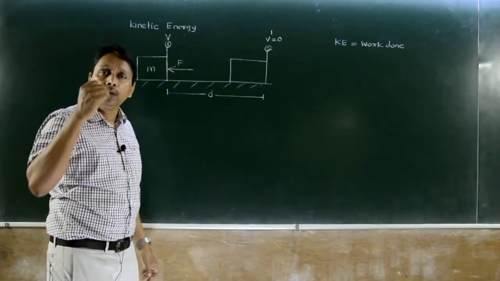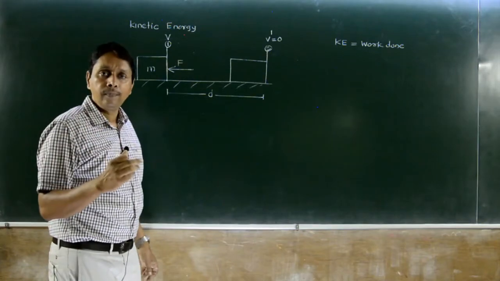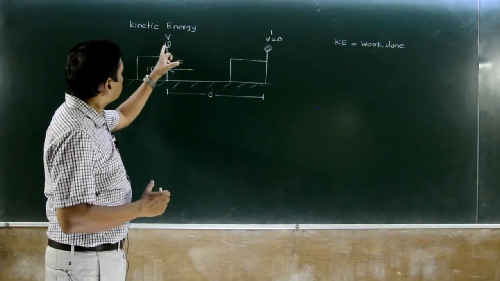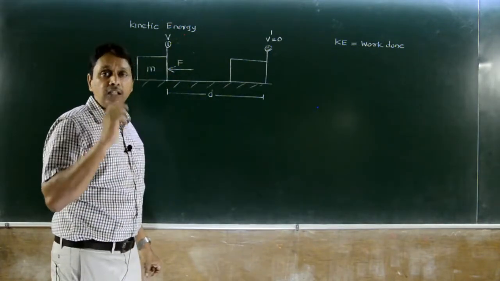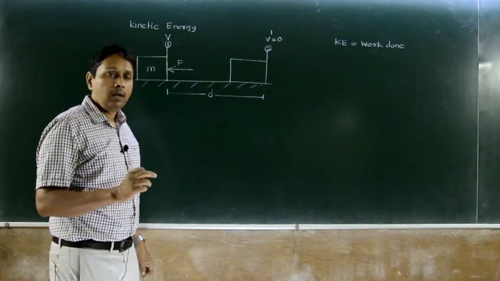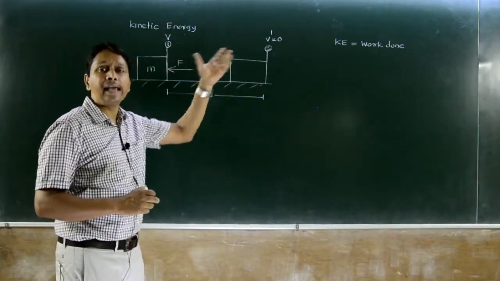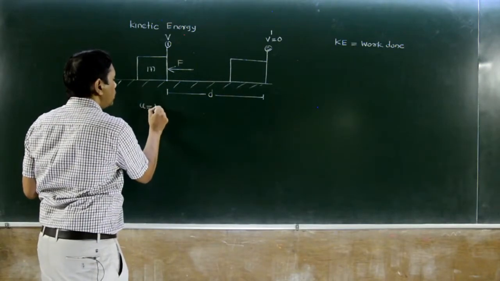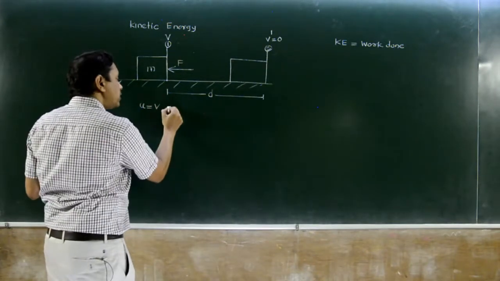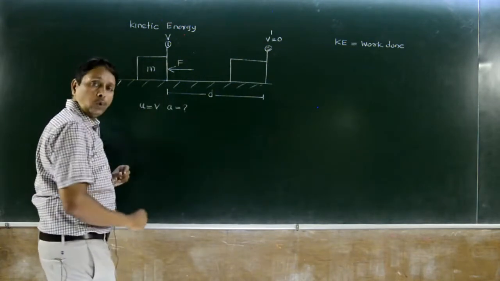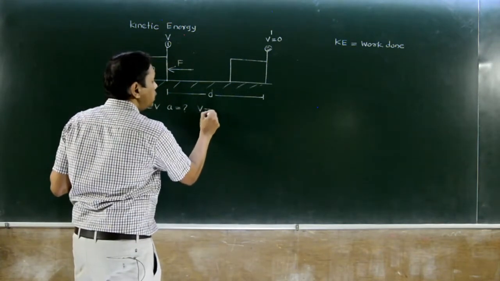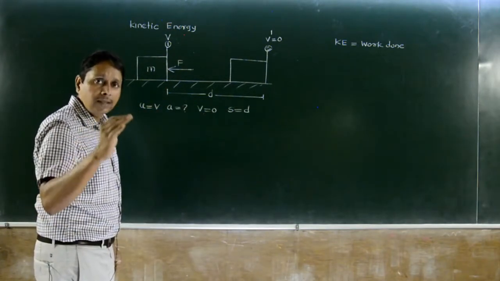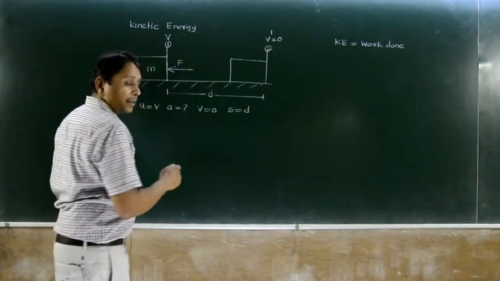By Newton's second law, F is equal to ma, so we require the acceleration. For motion from 1 to 2, let's find its acceleration. The initial velocity is v, the final velocity is 0, and the displacement is d.